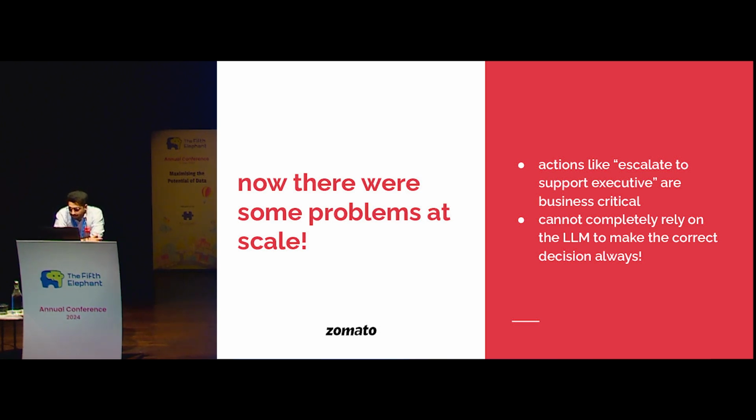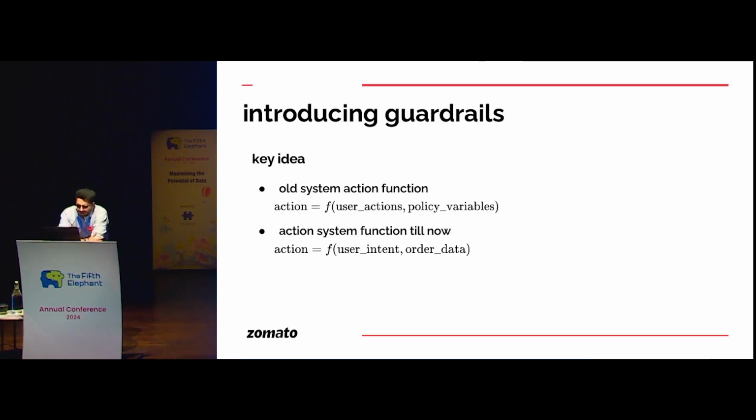So, yeah, coming back. So how do we solve for introducing guardrails on some critical actions like escalate? So the key idea here is that in my previous system, since it was just data-driven and did not have very deep intent understanding, I had complete control in the previous system over which kind of customers or what kind of orders, based on some system variables, I want to allow escalation of a chat, correct?